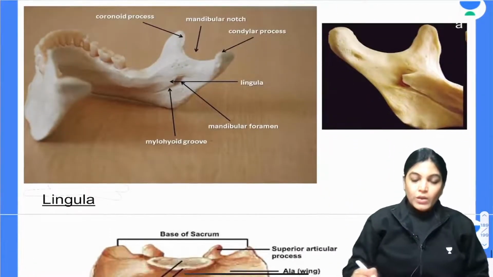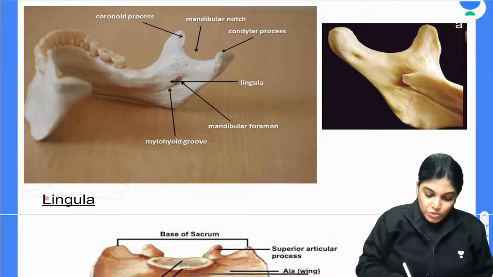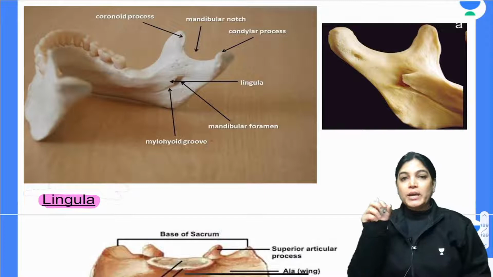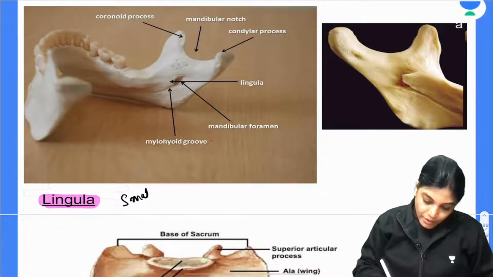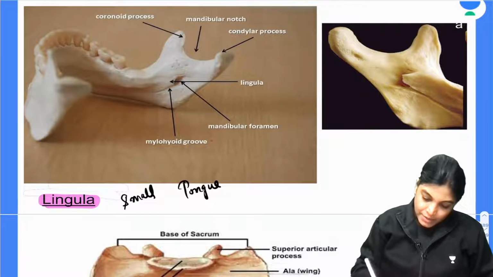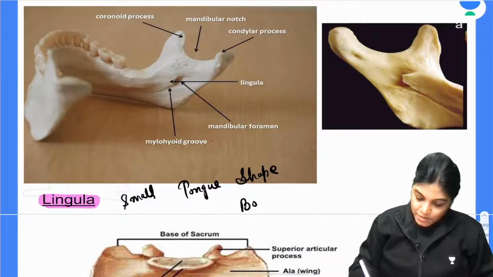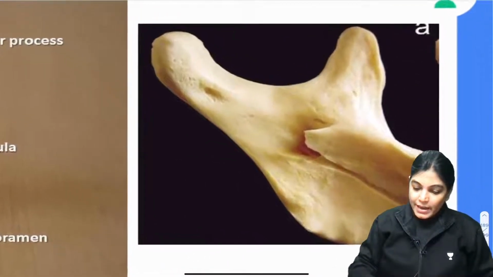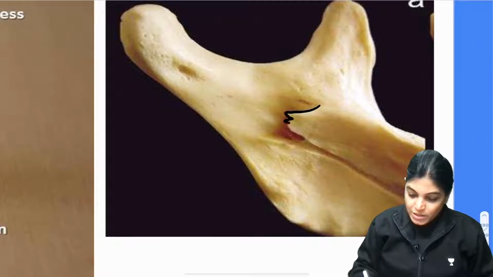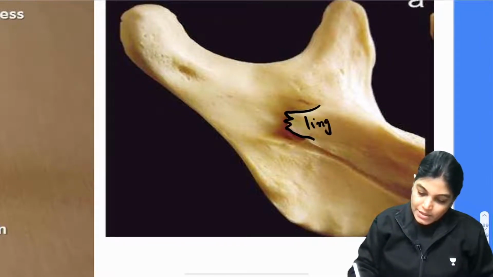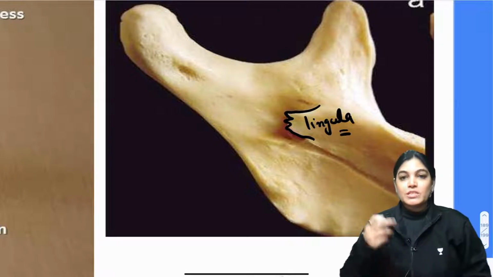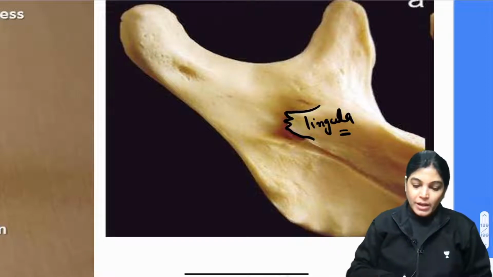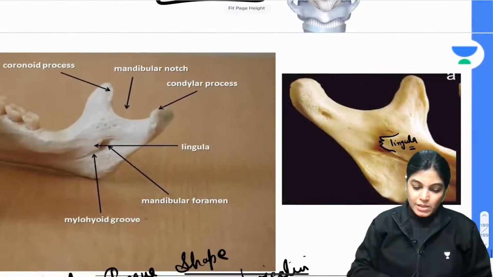Now, the next is Lingula. When we are using the term Lingula, it means a small tongue-shaped bony projection. If you see this diagram, can you appreciate this projection? This is tongue-shaped, this is Lingula, a tongue-shaped bony projection which is seen in the interior of the mandible. Now I will again show you this diagram.